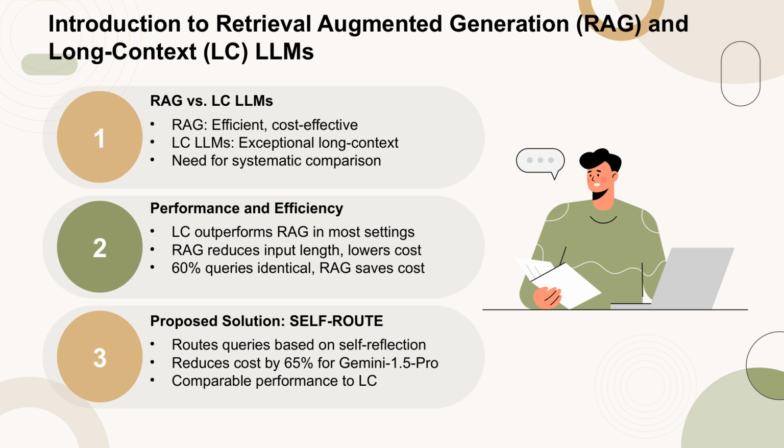The paper finds that LC LLMs consistently outperform RAG in most settings, but RAG remains relevant due to its significantly lower computational costs. The authors propose self-route, a method that routes queries to either RAG or LC based on model self-reflection, achieving cost reductions of up to 65% for certain models while maintaining performance comparable to LC LLMs.